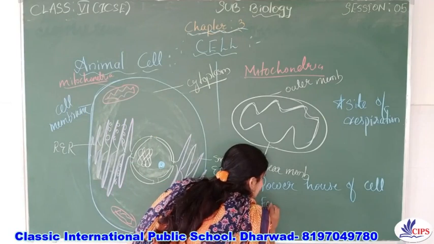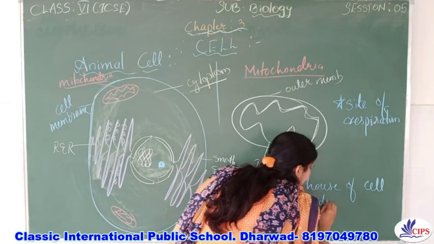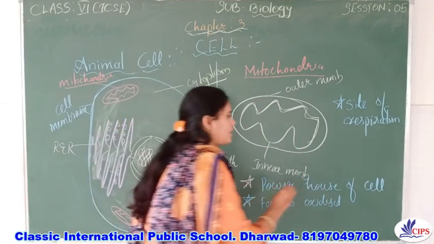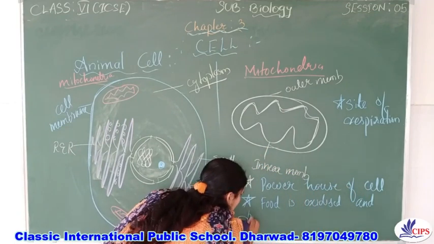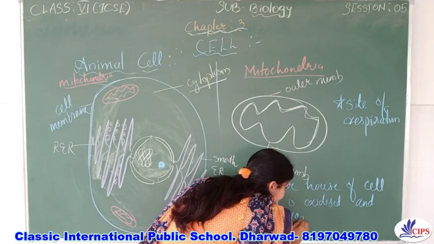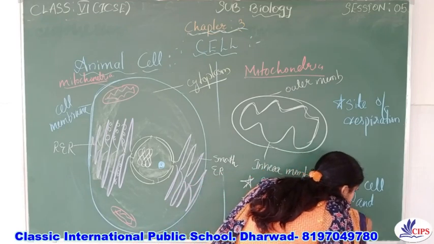The food is oxidized and forms carbon dioxide and releases the energy.